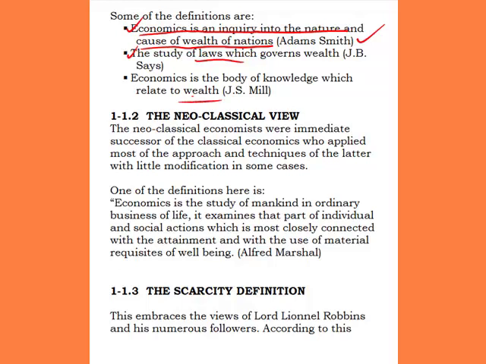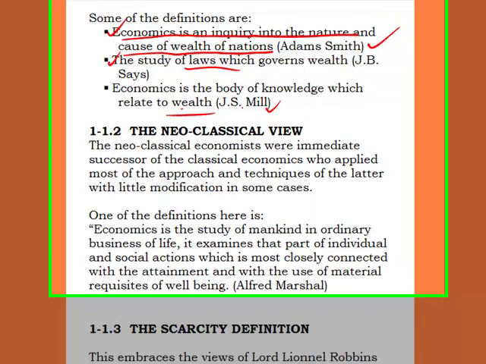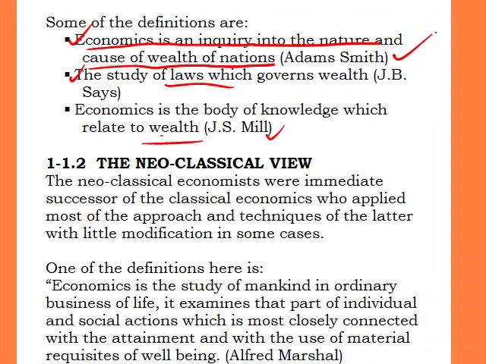So what we are saying in essence is that most of these classical economists made definitions in relation to wealth. According to Adam Smith, economics is an inquiry into the nature and cause of wealth of nations. J.B. Say says it is the study of laws which govern wealth, while J.S. Mill says it is a body of knowledge which relates to wealth.